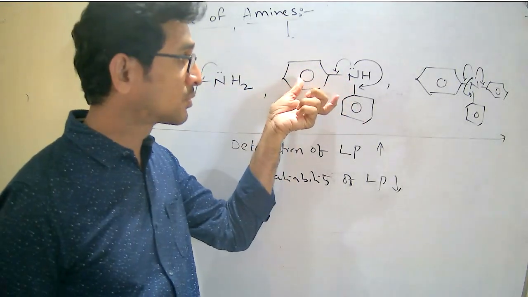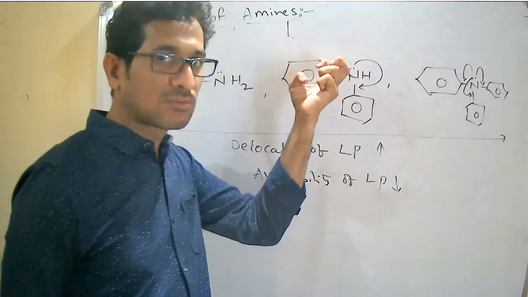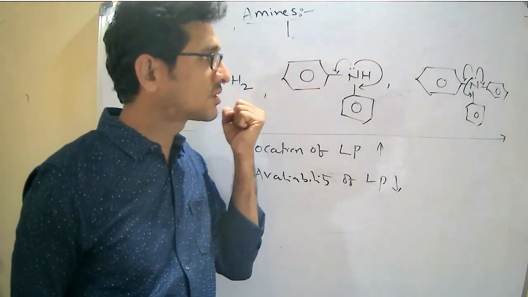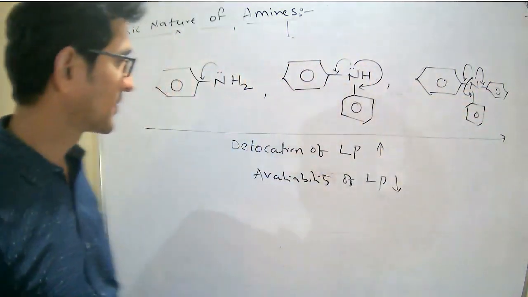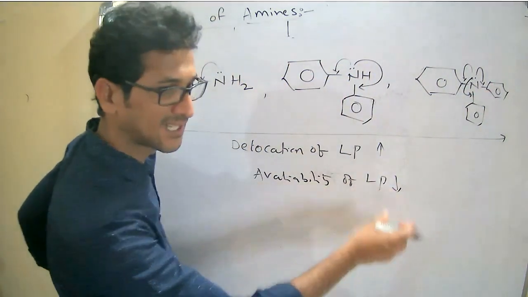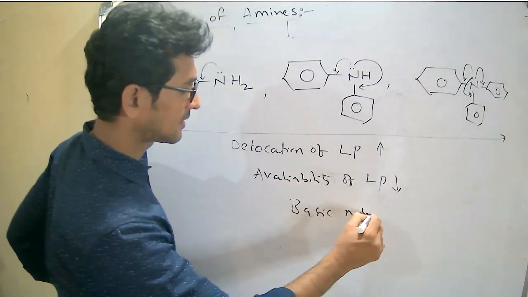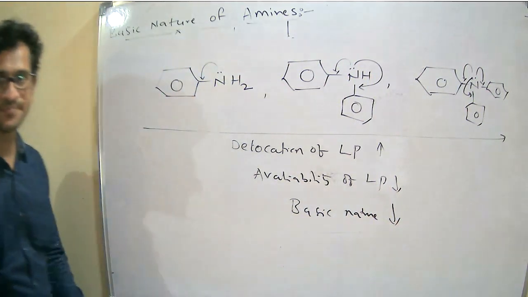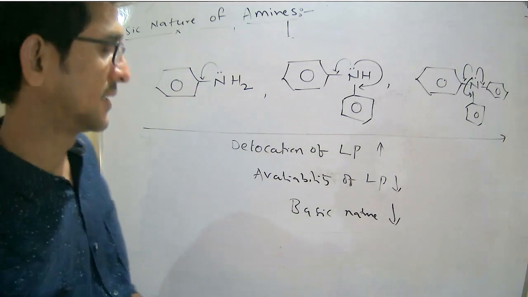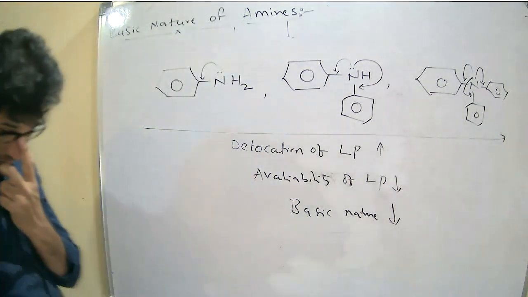Two resonance groups are there. They may rush towards the nitrogen to accept electrons. Here, 3 rings. Therefore, delocalization of the lone pair increases. So, availability of the lone pair on nitrogen decreases. Therefore, basic nature decreases. Right? Okay.